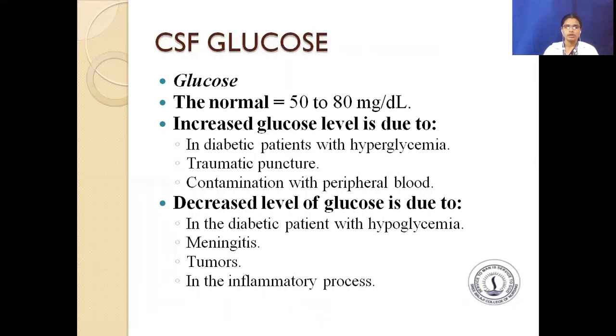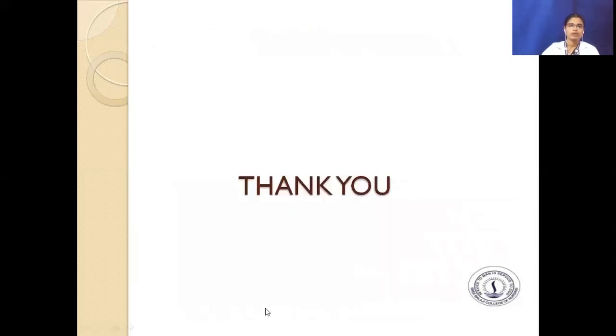CSF glucose, the normal range is 50 to 80 mg per deciliter. Increased glucose level is due to diabetic patients with hyperglycemia, traumatic puncture, contamination with peripheral blood. The decreased level of glucose is due to meningitis, tumors, and inflammatory processes. So far we discussed about the